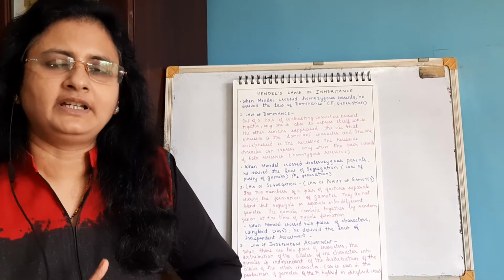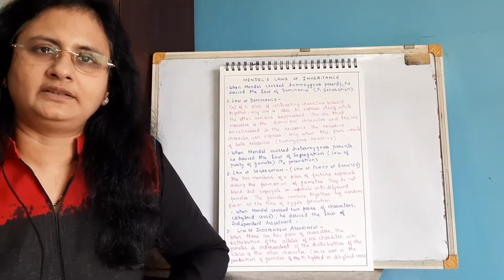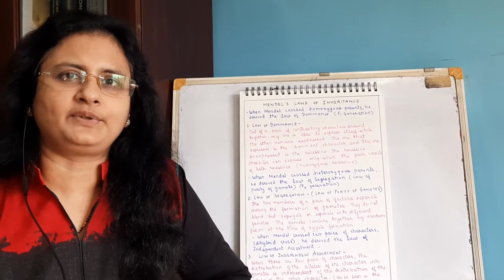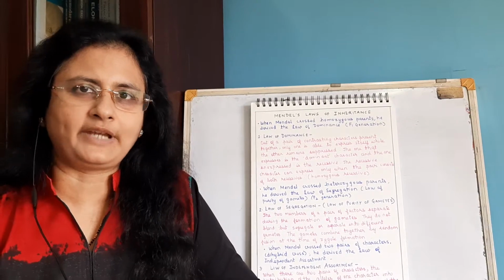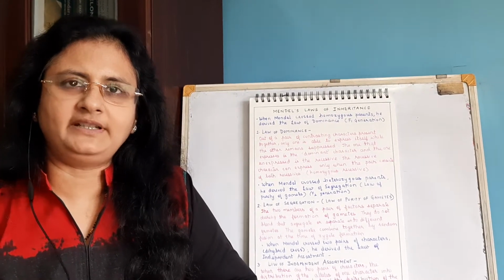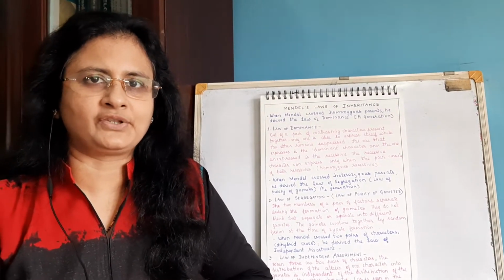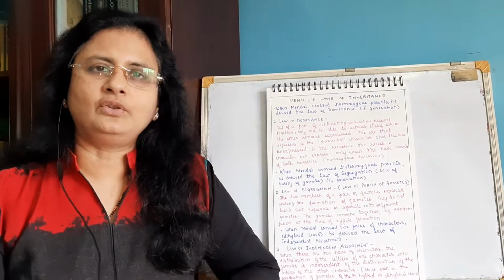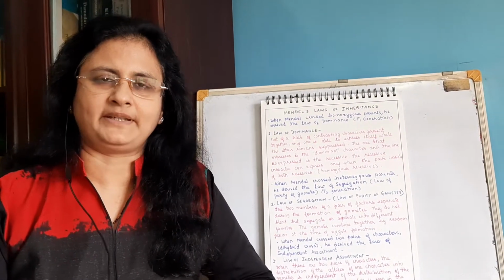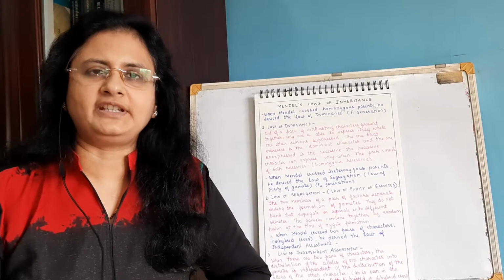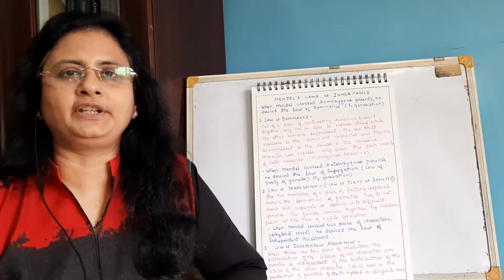If you remember, in the F2 generation of a monohybrid cross, you got the genotype ratio as 1:2:1. The first is the homozygous dominant, then the heterozygous, and then the one homozygous recessive. You can look back at the ratio if you have forgotten. So when he carried out a cross between the heterozygous parents, that is our F2 generation, he derived the law of segregation, also called the law of purity of gametes.